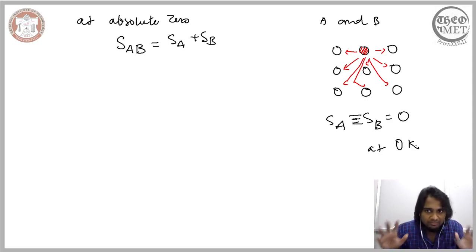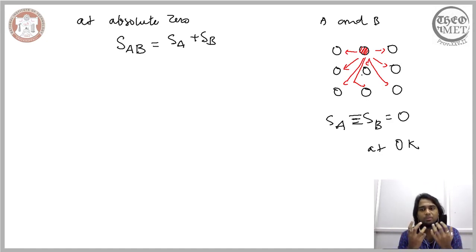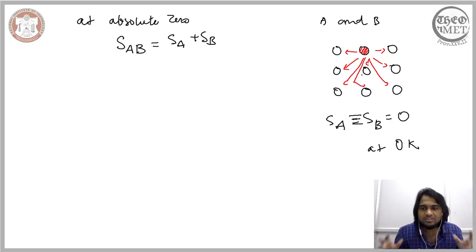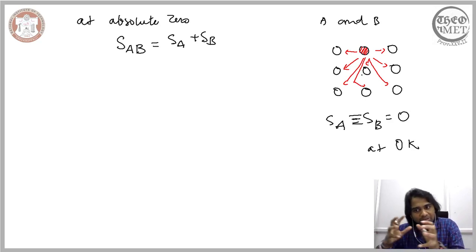But when we don't have a vacancy, since all these atoms are identical, it will not be possible to introduce disorderliness without changing the positions of the atoms. The positions of the atoms are fixed, there is no vacancy present, and all these atoms are identical, so it becomes difficult to introduce disorderliness.